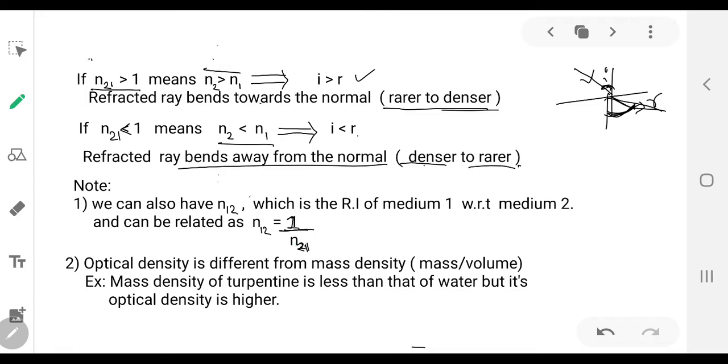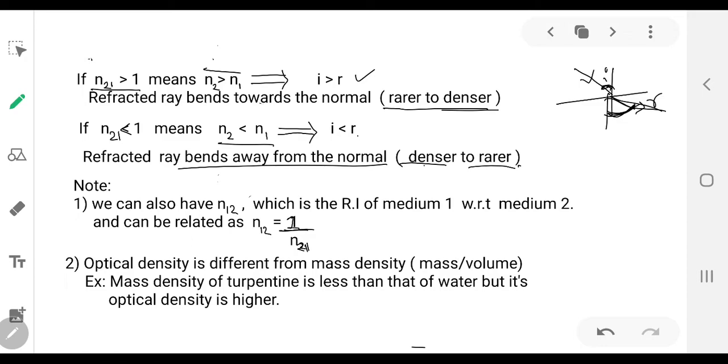The second point that we can note is, optical density is different from mass density. You may think glass is heavier than water, that is why we are saying glass is optically denser medium. No, optical density is different from mass density. Mass density we are determining by mass per unit volume, and optical density we are naming on the basis of the velocity of light.